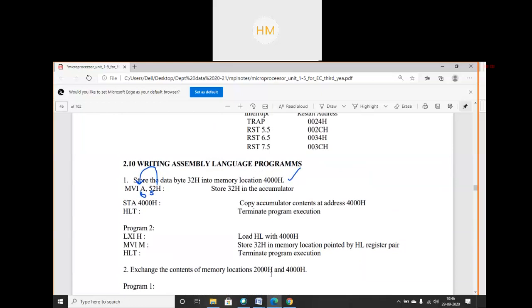Then I will exchange the content of the accumulator with some other register so that now I can take the content of 4000 hex into the accumulator. I stored the first content from the accumulator into another register. Okay, any of the registers, I am taking it as B. Then I will take the contents of this again into the accumulator. Now I will exchange the contents of A and B. It's as simple as that.